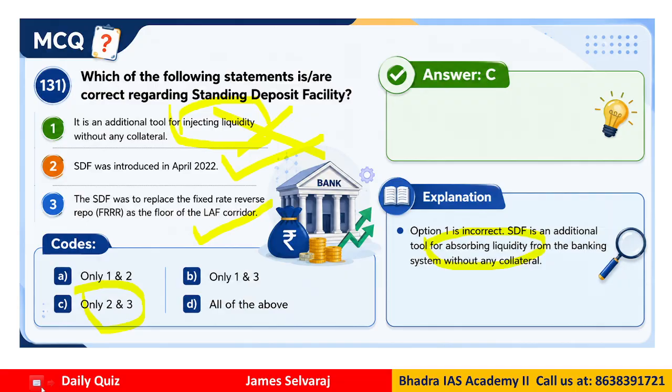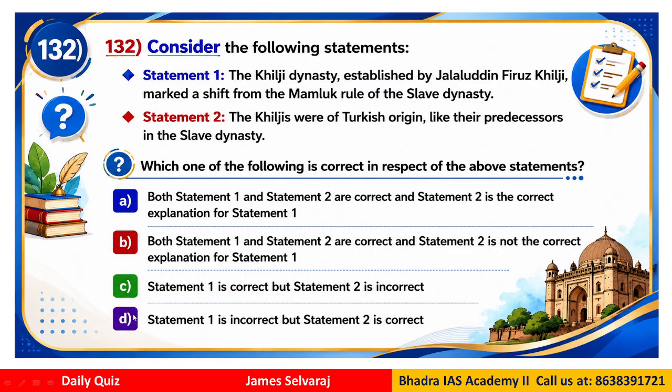So in SDF what happens normally? Banks deposit their surplus cash with the RBI and RBI gives them a rate of interest, and they don't use any collateral. So this is basically money going from the bank to RBI, which technically in economics we call absorbing liquidity. So the correct answer therefore would be statements 2 and 3 are correct. That is answer C.